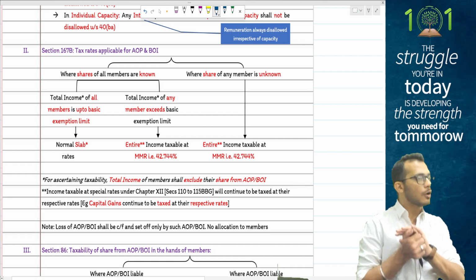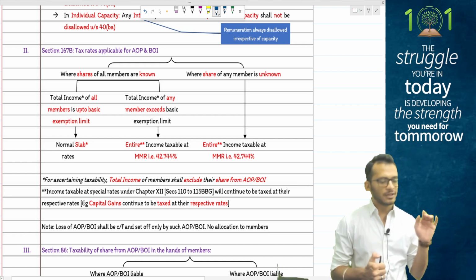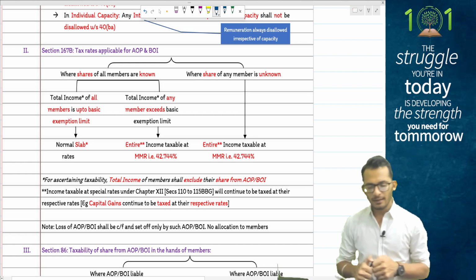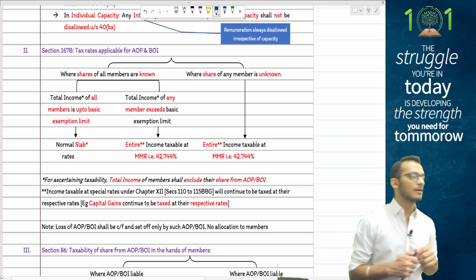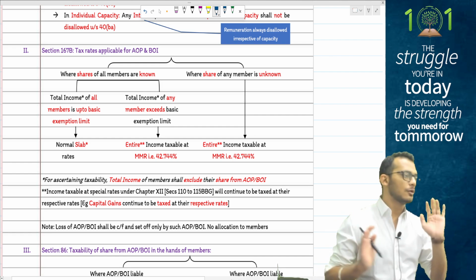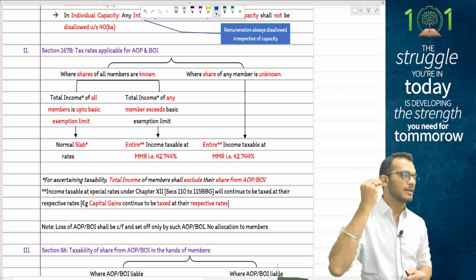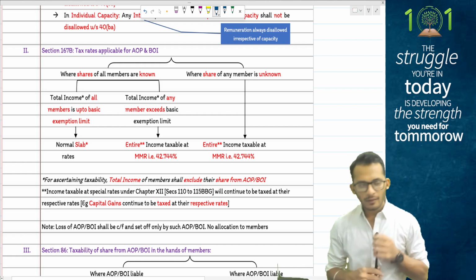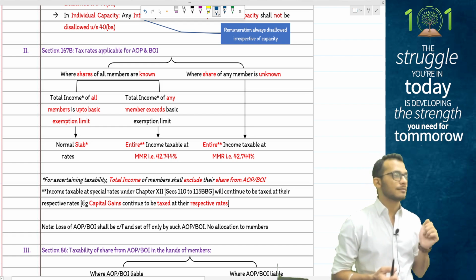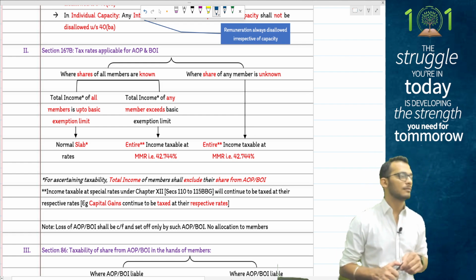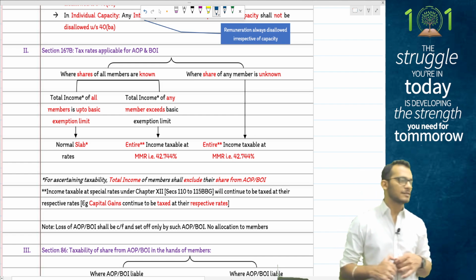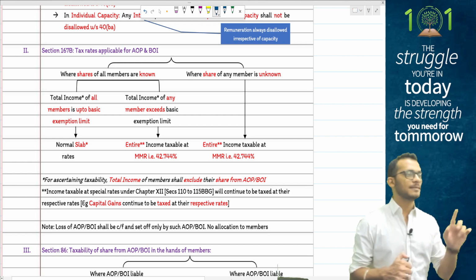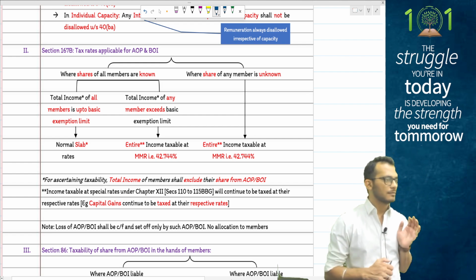If they say all the members are below the basic exemption limit, then income tax says AOP will compute tax at slab rate. Whereas on the right side, if you clearly clarify that the profit sharing is not known, income tax will say great, then take the income and tax at MMR directly. However, whatever income you are taxing at MMR is only slab rate income, meaning incomes which are anyway taxable at special rates like capital gains, winnings, and online winnings will continue to be taxed at those rates. Meaning slab rate will change to MMR.